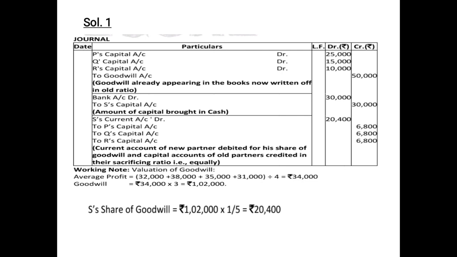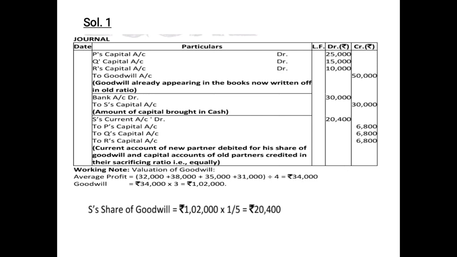So your average profit will come to rupees 34,000. Then the amount of goodwill is average profit, 34,000, multiplied by the number of years' purchase, that is 3, which is given in the question. So 34,000 into 3, the goodwill of the firm will be rupees 1,02,000. This is the goodwill of the entire firm.